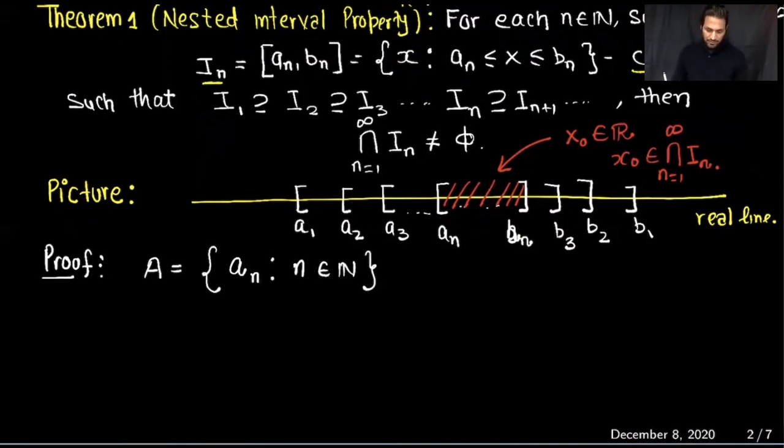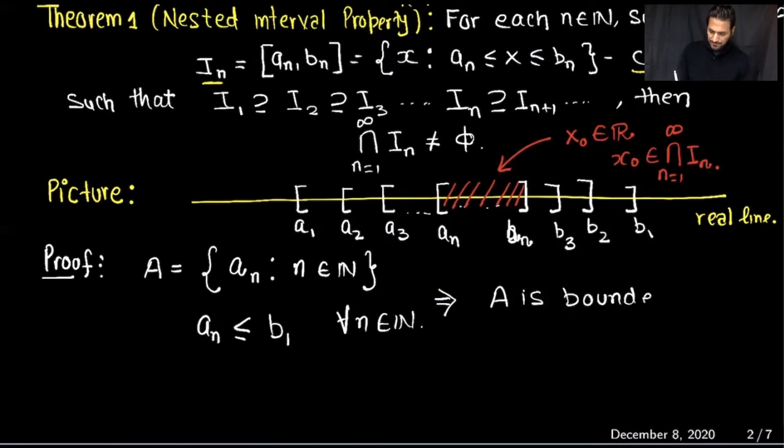But there is one property that this set has: all the a_n are always less than or equal to b_1, for all n belonging to the set of natural numbers. As you can see from the picture also, all the a_n are always less than or equal to b_1, b_2, b_3, and so on, the b_n. So this is the definition of a bounded above set. This implies that A is bounded above, and it is also clearly non-empty.